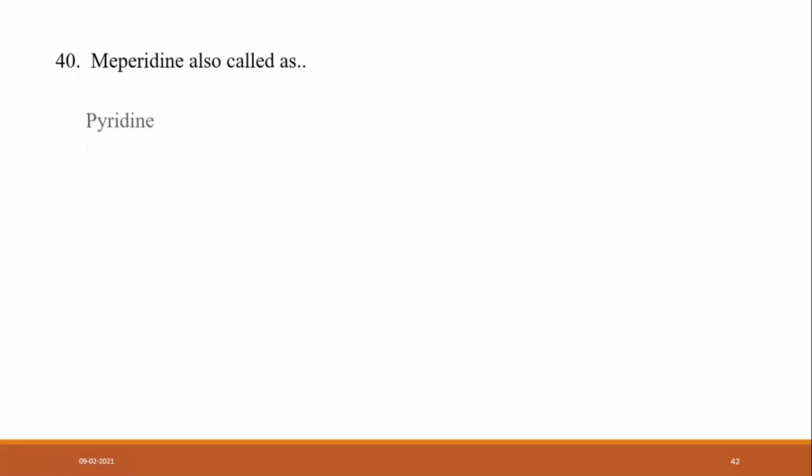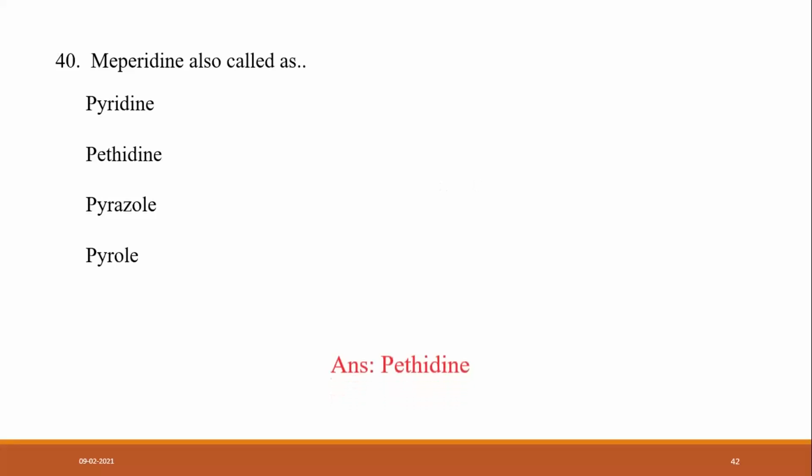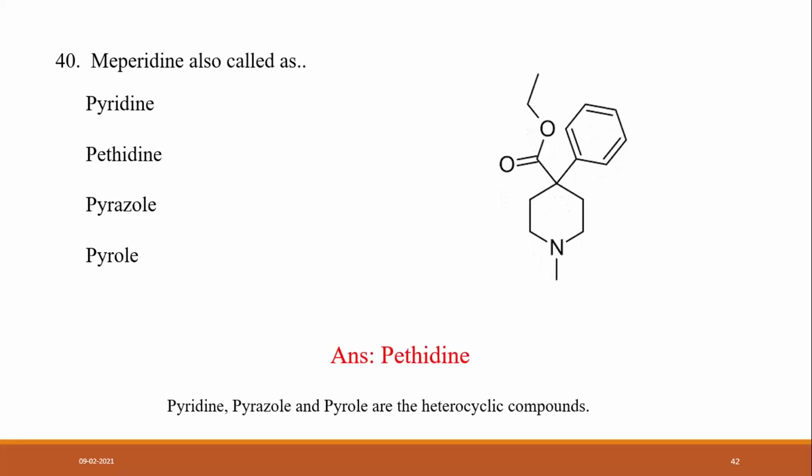Meperidine is also called pyridine, pethidine, pyrazole, or pyrrole? The answer is B, pethidine. Very good. The rest are heterocyclic ring systems, and pyridine is a drug molecule.